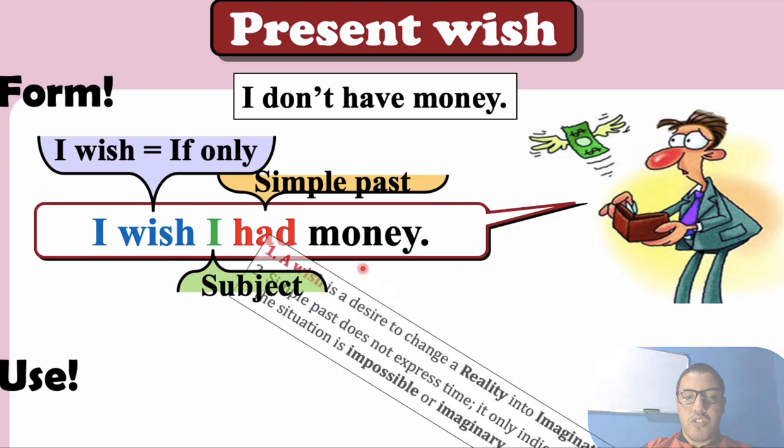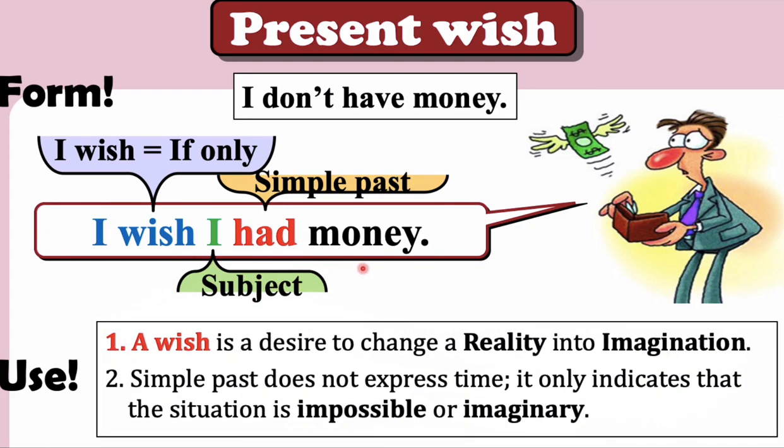So what is the use? A wish is a desire to change the reality into imagination. Remember that the wish is something that is impossible. It is also a desire because we want it to be real, but it can't be real because it is just imagination. Note also that here the simple past does not express time.